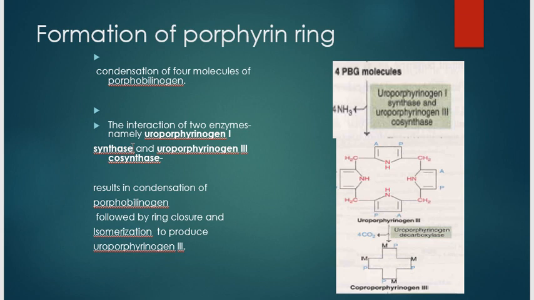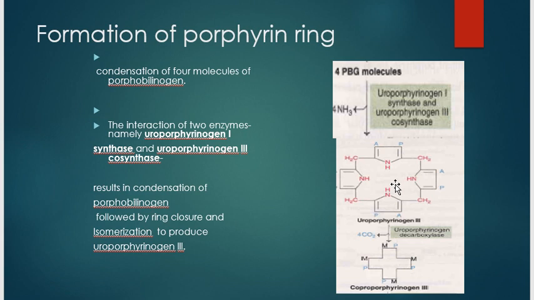Next is the formation of the porphyrin ring. The porphyrin synthesis occurs by the condensation of four molecules of porphobilinogen. The four pyrrole rings in the porphyrin are interconnected by the methylene bridges derived from the alpha carbon of the glycine.